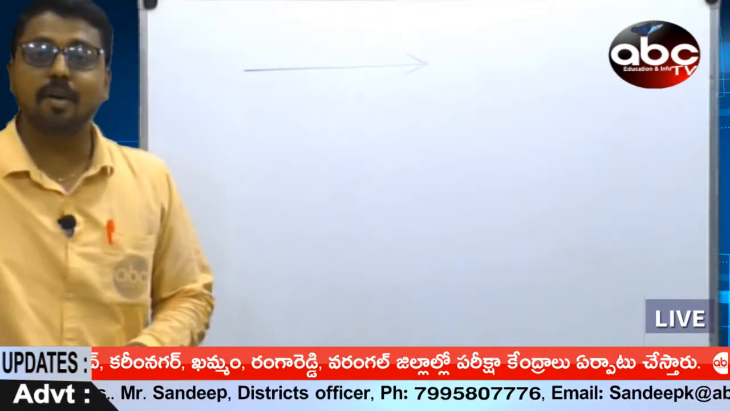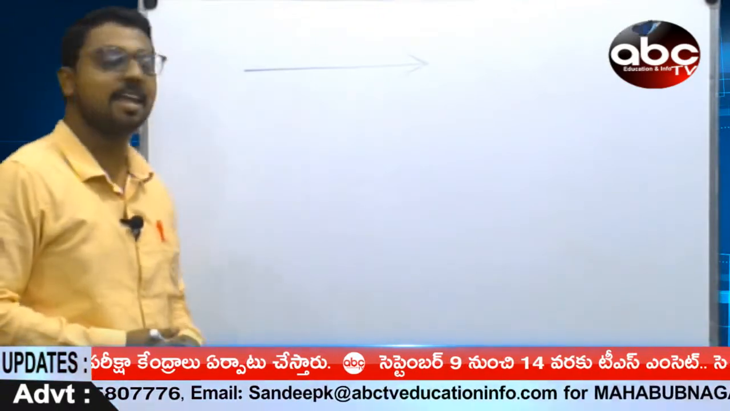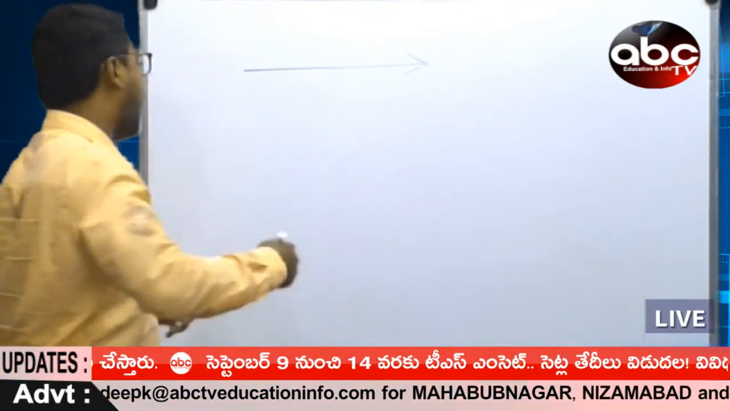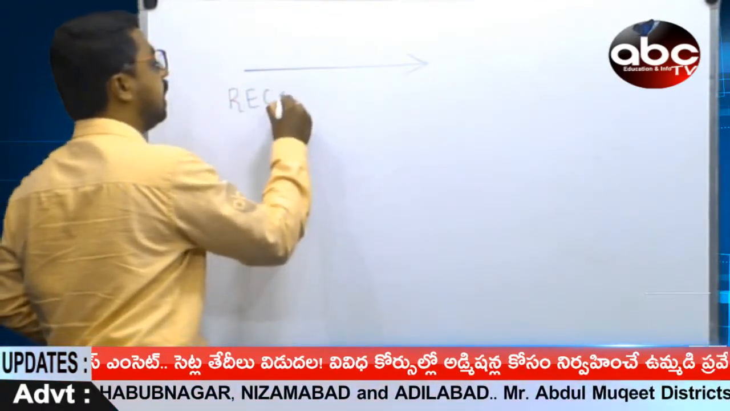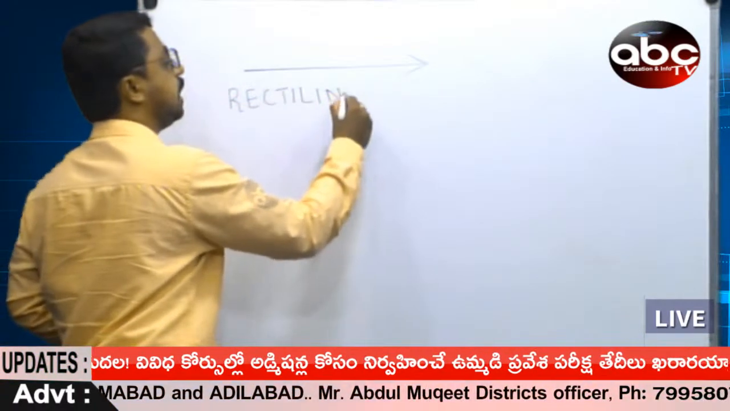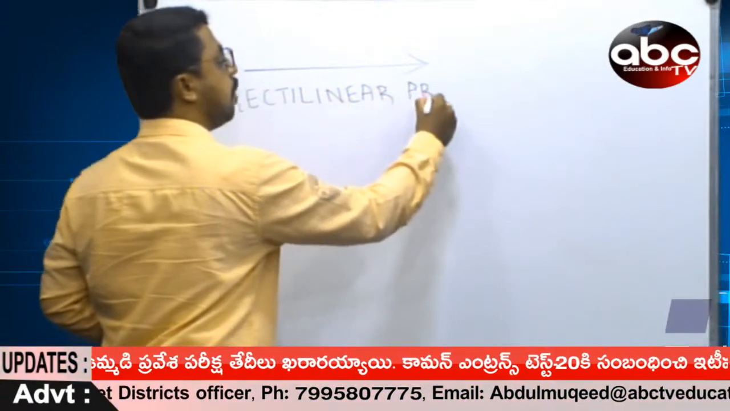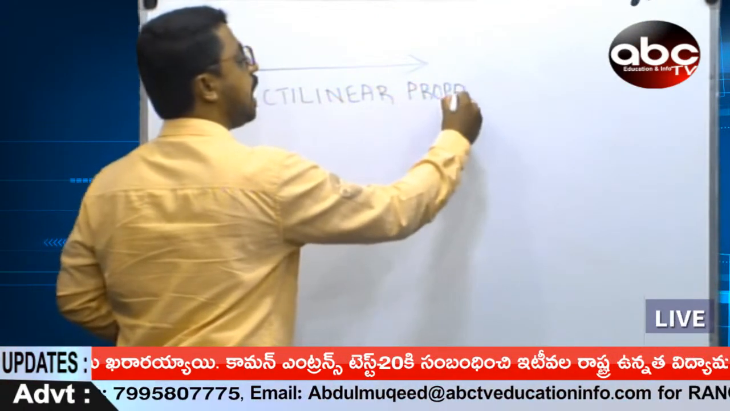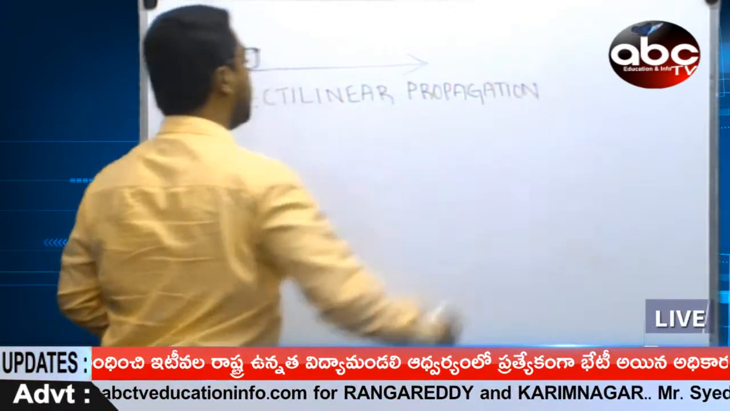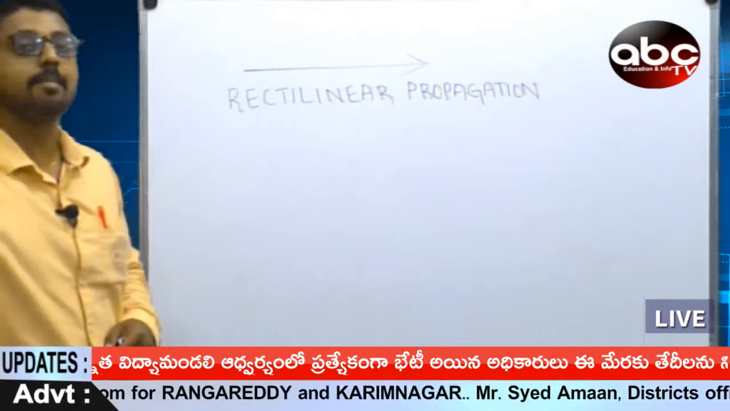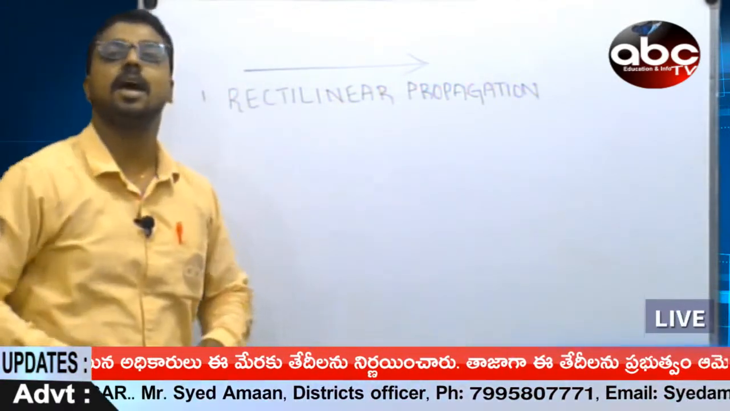I just didn't draw a straight line normally. Light always travels in a straight line. This is a symbol for that, and this property is referred to as rectilinear propagation. It is the property of light which discusses the movement of light. It is a most important property of light, and this is the first property of light.